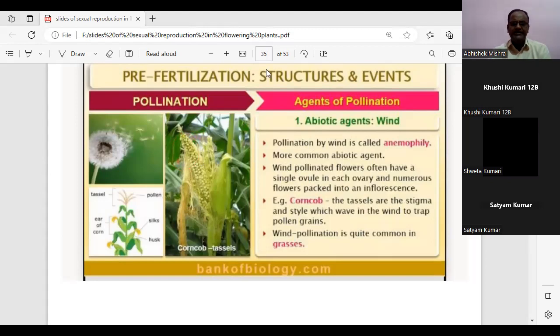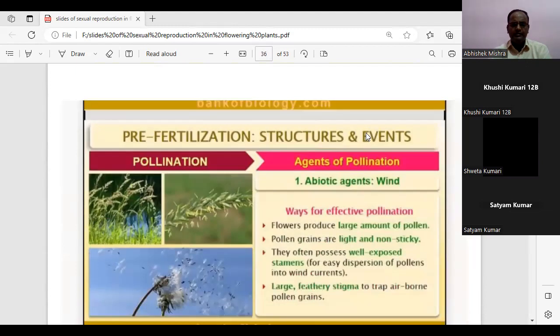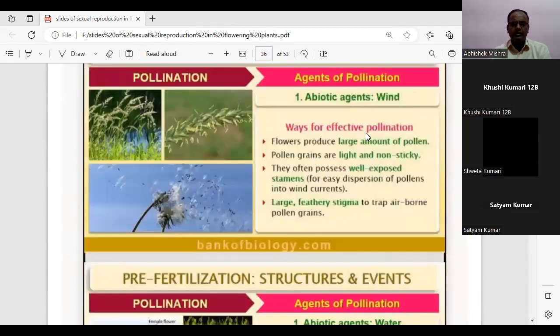Okay. Next. This part, students, is very, very important. If we have to promote pollination by wind, what can be the features or the different adaptations? Always remember, in board exams you will get questions in this form: what are the different adaptations for promoting wind pollination?